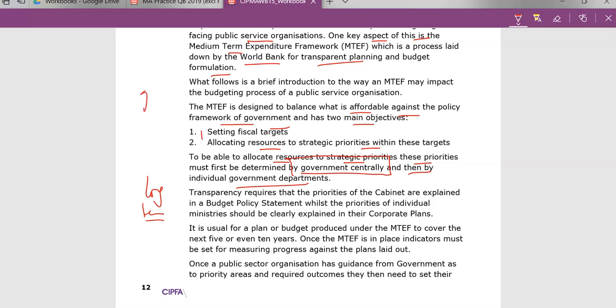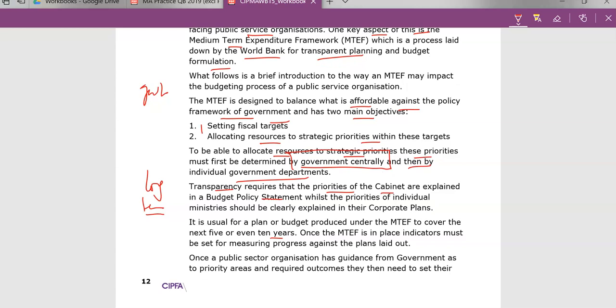The government are setting the budgets first for the different departments and speaking to them, and then individual departments will then set their budgets within what the government has allocated them, based on what is strategically important at the time. And it must have this air of transparency. The key point here is that it is usual for a plan to cover the next 5-10 years. Yeah, and I think that's kind of the main.